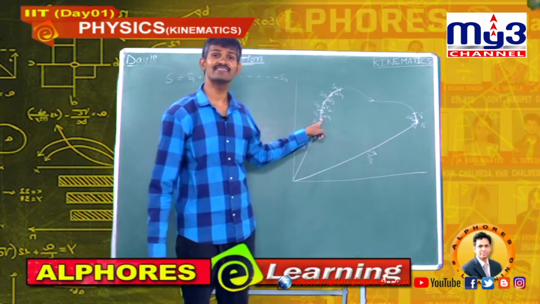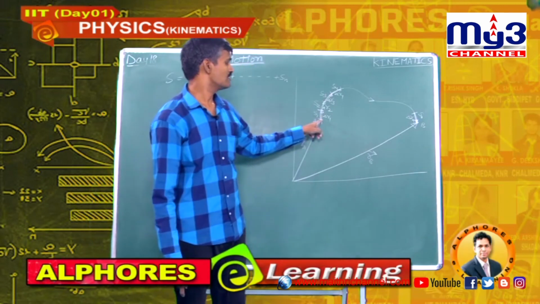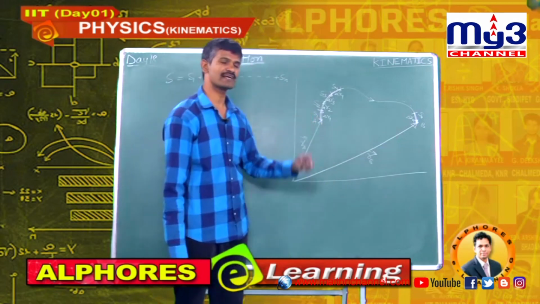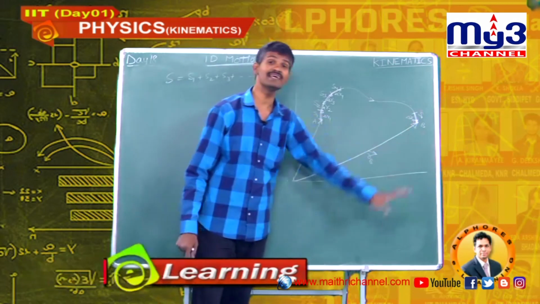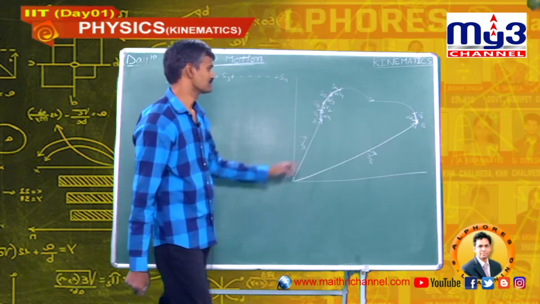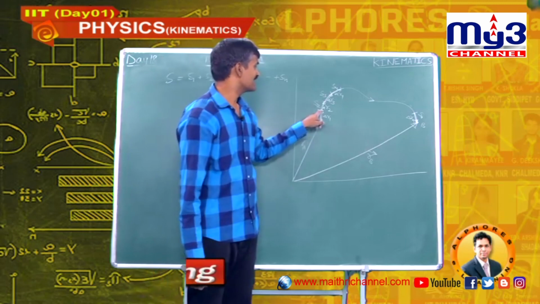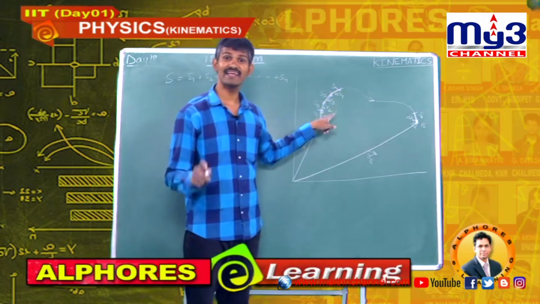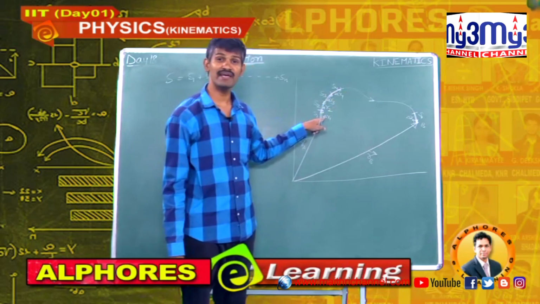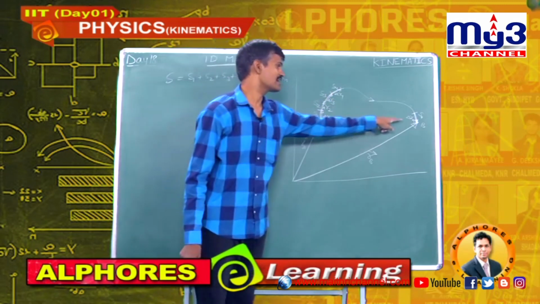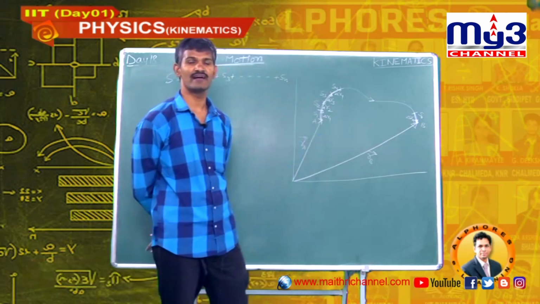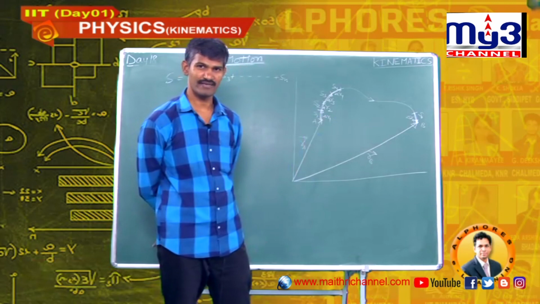The resultant is given by the closing side of the polygon whose tail is at the tail of the first vector and head is at the head of the last vector. Once again I am repeating the statement of the polygon law. To add any number of vectors, they are arranged in tail-head order. The resultant is given by the closing side of the polygon whose tail is at the tail of the first vector and head is at the head of the last vector.